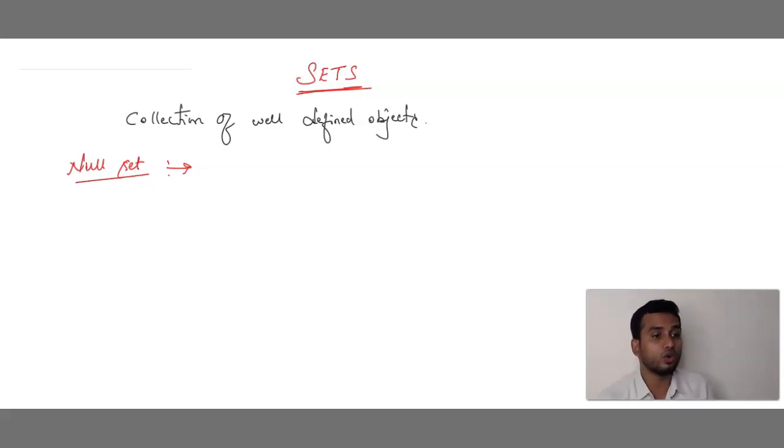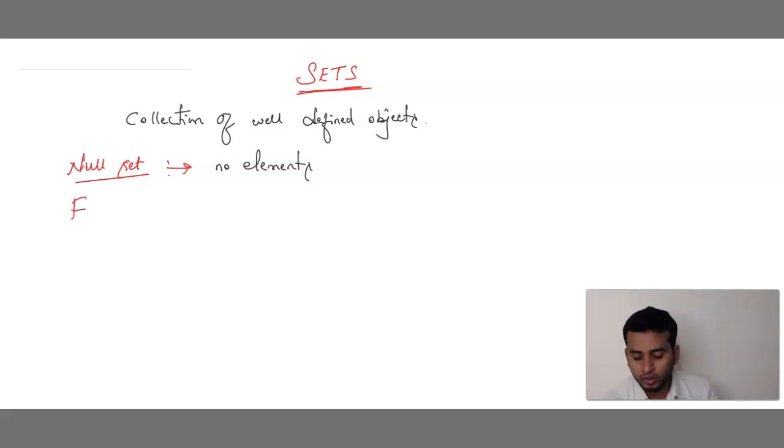Null means zero. Null is nothing but zero. If a set consists of zero elements, अगर से एक सेट में zero elements है या zero numbers है, कुछ भी नहीं है, it is empty set. That is called as a null set. Understood what is null set? A set which consists of no elements. That is called as null set.